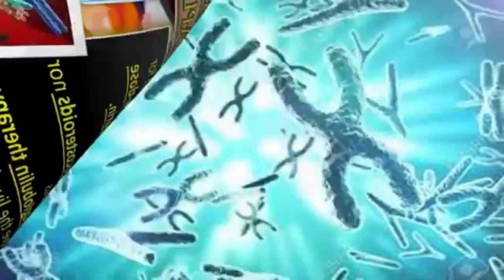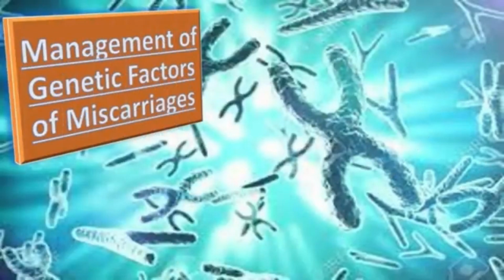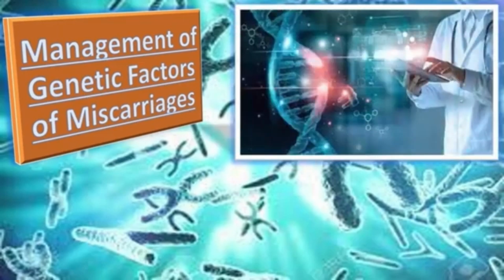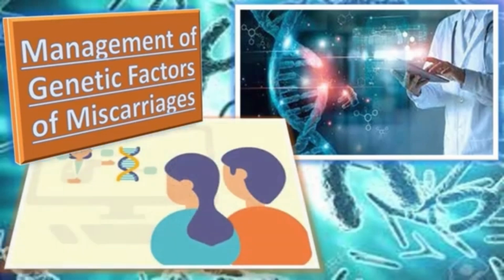How to manage genetic factors? The finding of an abnormal parental karyotype should be taken seriously, and that prompts a referral to a clinical geneticist, who is a specialist in the genetic study. Secondly, the genetic counseling has a role. Genetic counseling offers the couple a prognosis for the risk of future pregnancies with an unbalanced chromosome complement and the opportunity for familial chromosome studies.